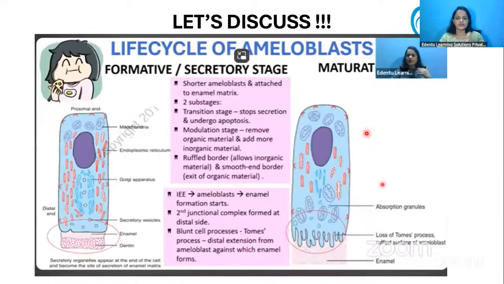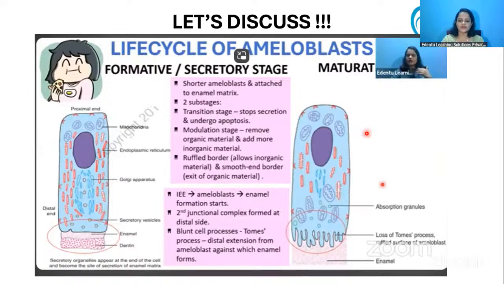Why this ruffled border and smooth border? The enamel matrix is already laid down, but in the maturative stage, more and more minerals are getting accumulated and they are increasing the thickness and hardness of the enamel. That is what is mainly happening in the maturative stage.